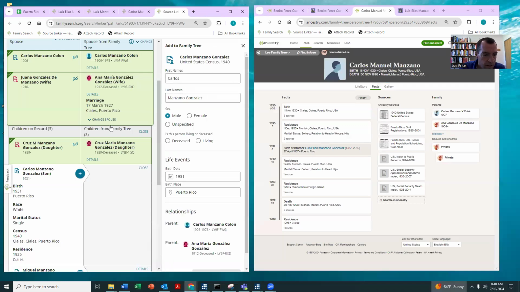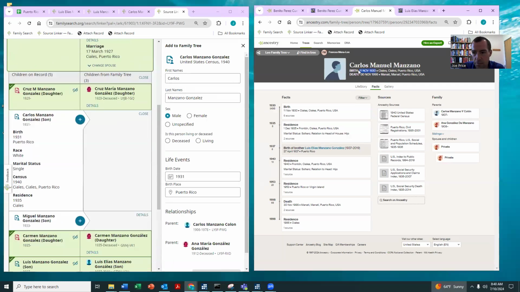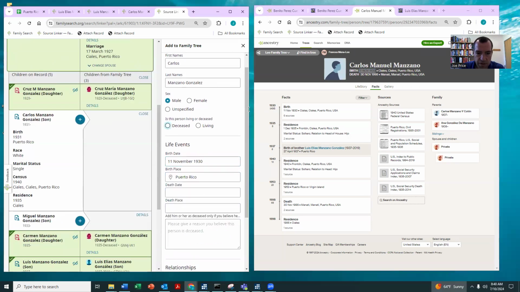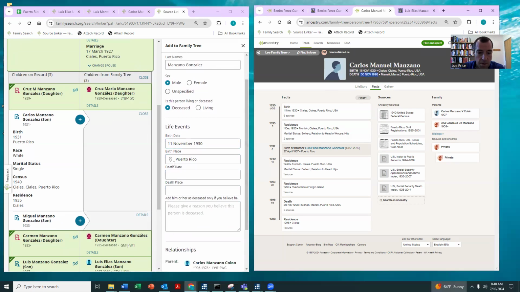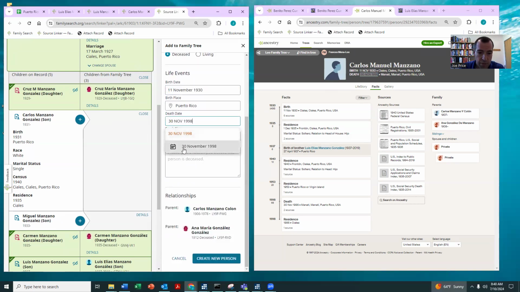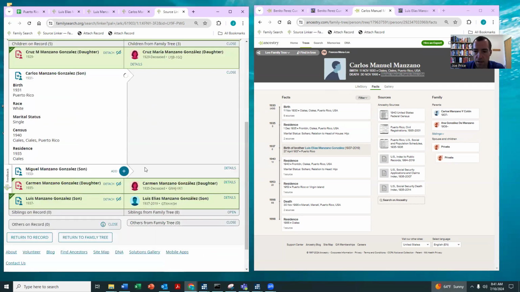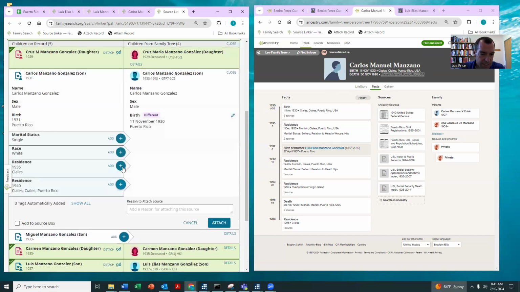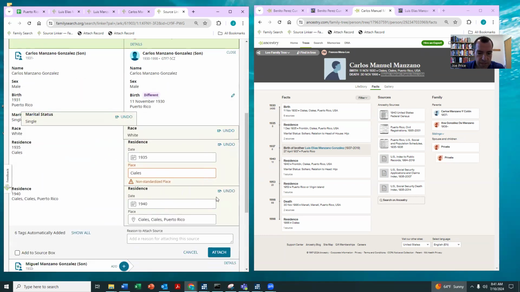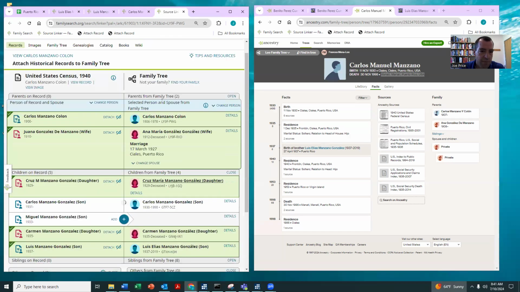Okay, perfect. So I'm going to put in his birth date. And by putting in this birth info and this death info, maybe then a hint will show up for his Find a Grave record, which would be pretty cool, or his BillionGraves record. Okay, there we go. At this point, we're basically done, though feel free, if there's other things that you see you can do for this family, that would be great.